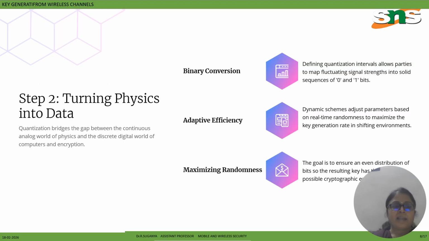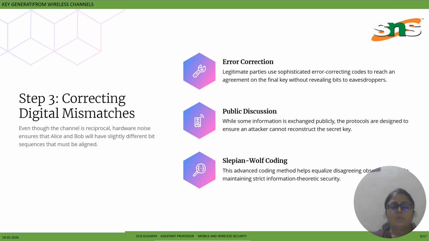Okay, and next is about turning the physics into data. The first is binary conversion, which captures the physical channel and converts it into electronic signals. And adaptive efficiency, which uses optimized algorithms to process the converted signals efficiently. And about performance optimization, that is maximizing the randomness. Okay, so here we can see the goal, which is to ensure an even distribution, resulting in correct data.